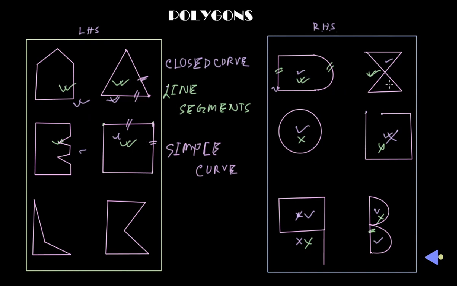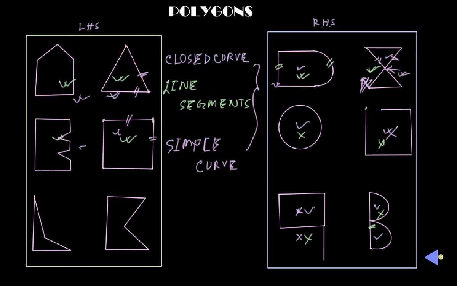But you see, in case of our right hand side shape, this one, here you see those two line segments are intersecting each other at this point, which is not an endpoint. So that is why it is not a polygon. It is not a polygon. Okay, so those are the basic conditions to form a polygon.